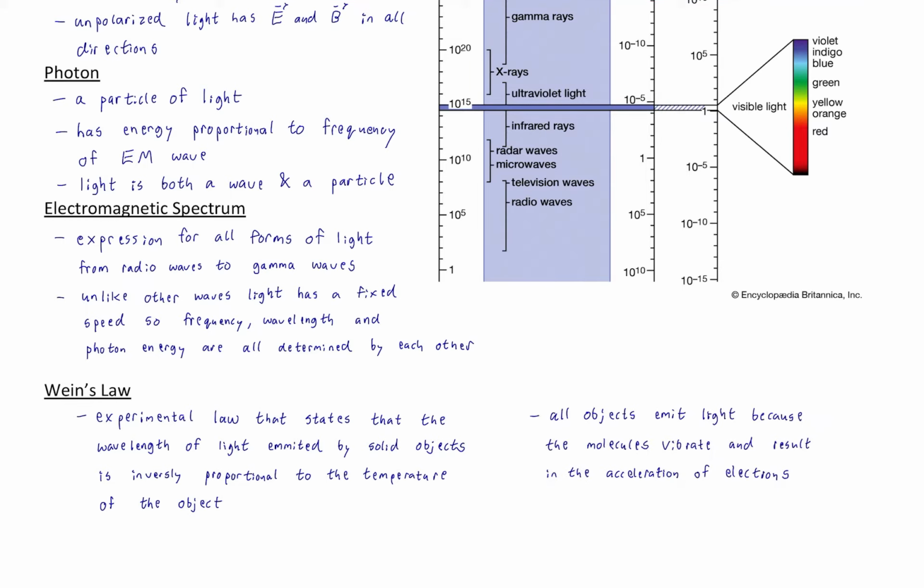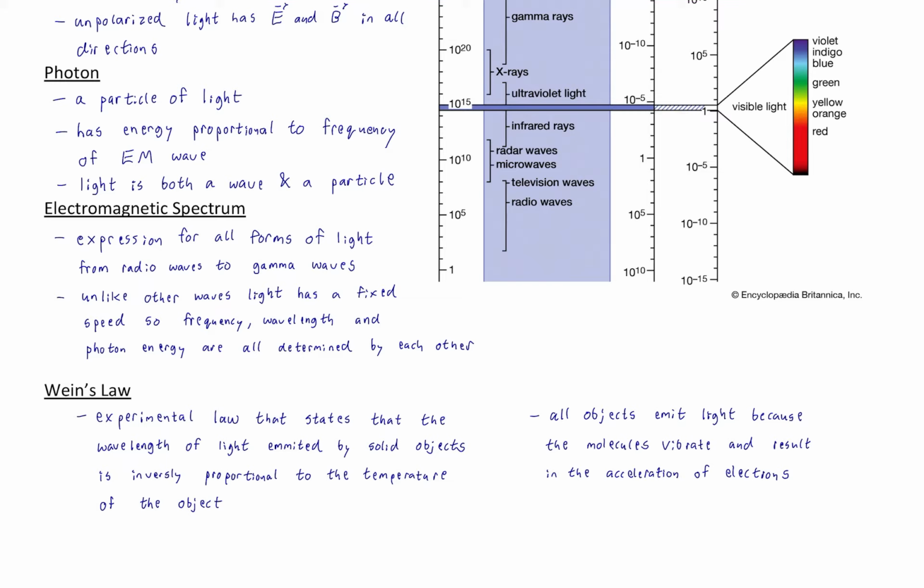One more thing about Wien's law is that all objects emit light because the molecules vibrate and result in the acceleration of electrons. Because as I said a moment ago, anytime a charged particle accelerates, light is created. Well, every molecule has atoms inside which have electrons. If that molecule is jiggling back and forth, that means it must be stopping and starting. That means the electrons are along for the ride and they must be accelerating. Any start and stopping motion is acceleration. Thus, EM waves must be emitted.